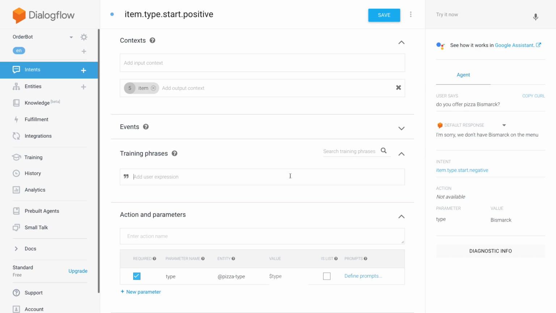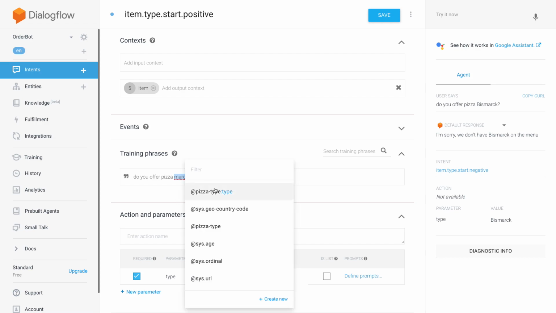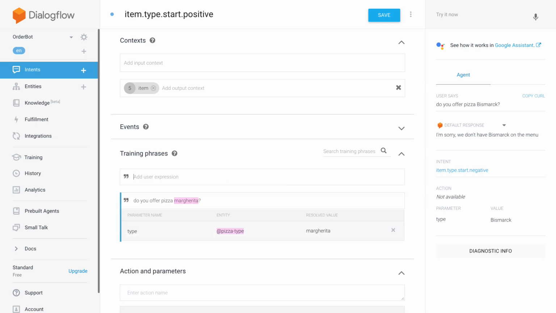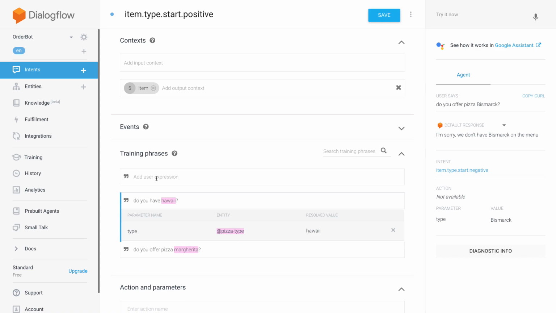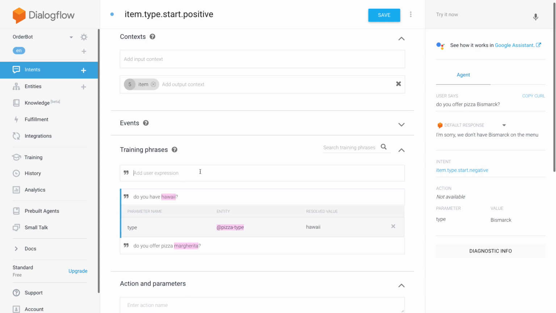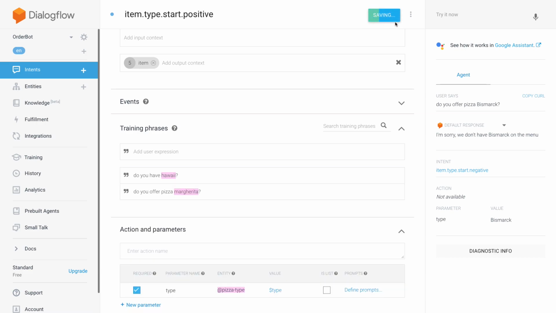Training phrases will be, "Do you offer pizza margherita?" which of course we do. "Do you have Hawaii?" Yep, we do. That's all I can think of now as training phrases.